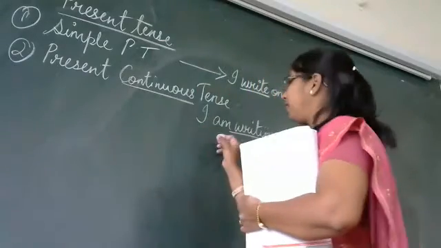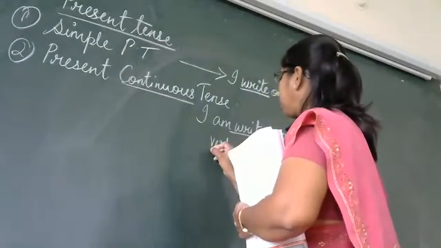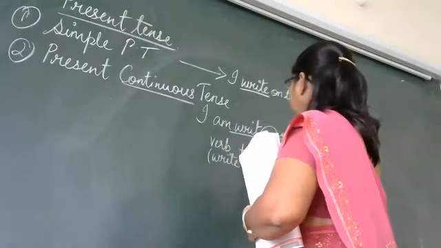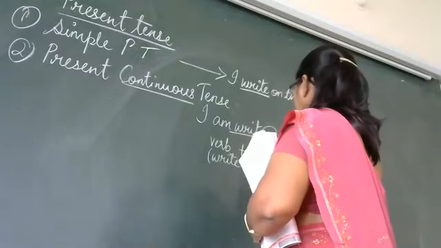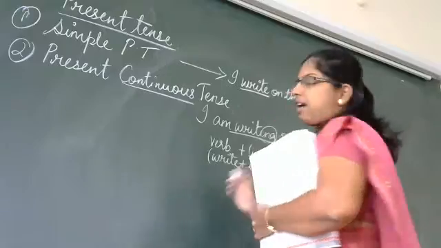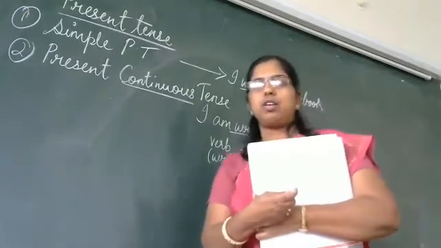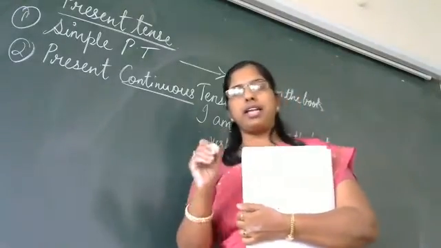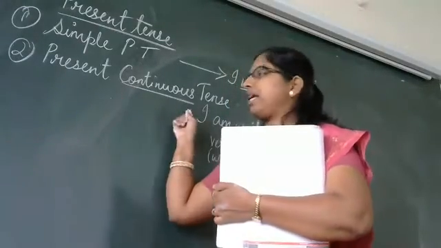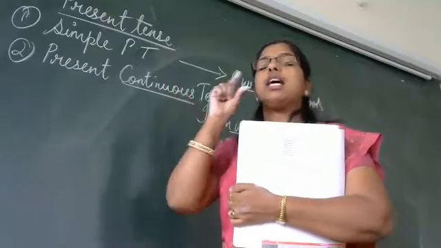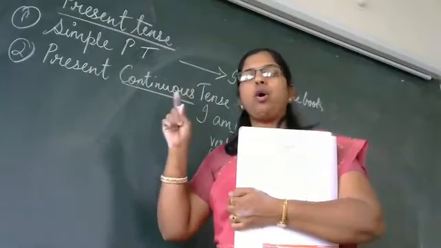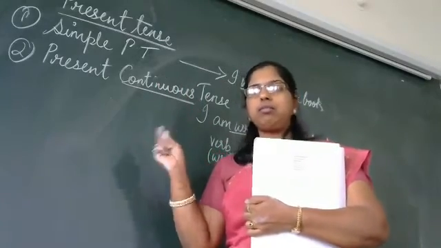So what did we do now? We have taken the verb, that is write, plus we have added what? ing. Here, writing. And then we have completed the sentence. So whenever we add an ing form to the verb, we get present or past or future, whatever it is, continuous tense. Continuous means the action is going on and on continuously.